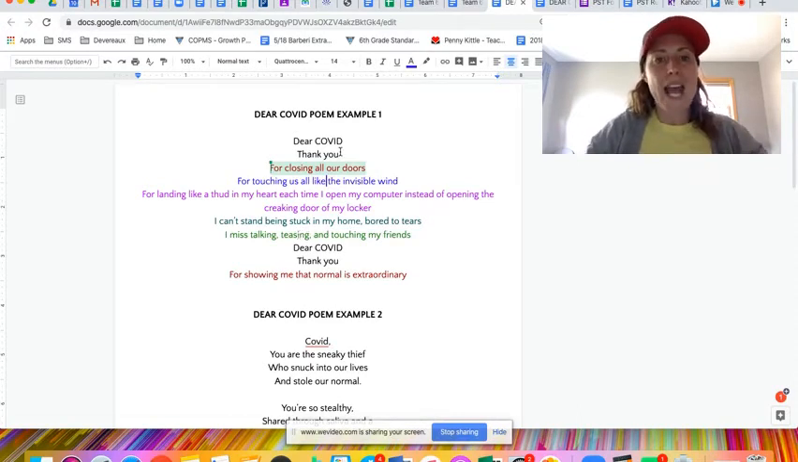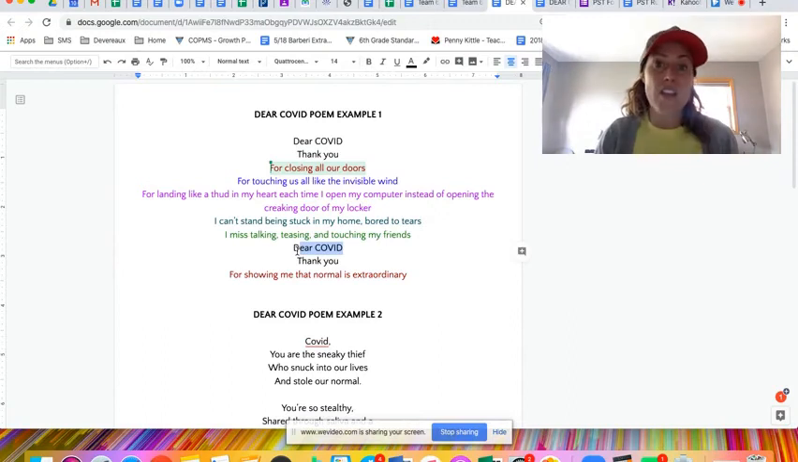But you can see that for a couple of these, I have 2 lines of personification. I added in the thank you, Dear COVID, thank you. I have some repetition there, and I just kept that black because it was extra, but it also helped me kind of put my poem all together.